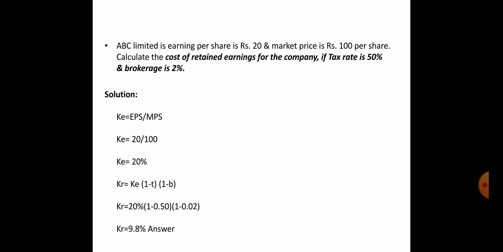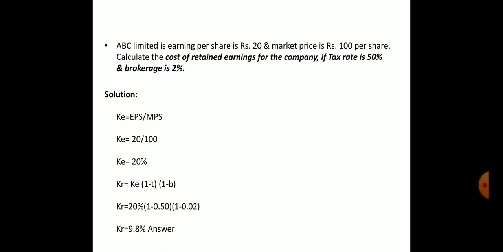First of all, we must know the cost of equity. Yesterday I told you verbally that we can apply one more method, known as the earning price method. So here I have applied that method. KE is equal to EPS upon MPS. EPS stands for earning per share, which we calculate as earnings available to equity shareholders divided by number of equity shares.